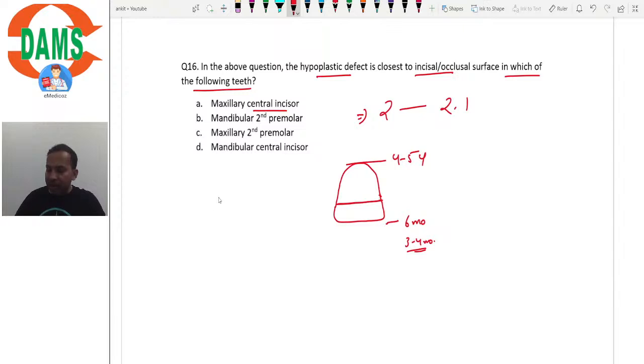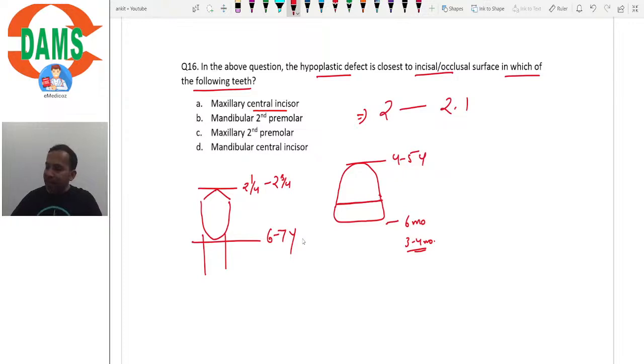What about the mandibular second premolar? Let's say this is the mandibular second premolar. Now this mandibular second premolar, it initiates in the first half of the third year. That is, it initiates at about 2 1/4 to 2 3/4, and it completes at about 6 to 7 years, isn't it?